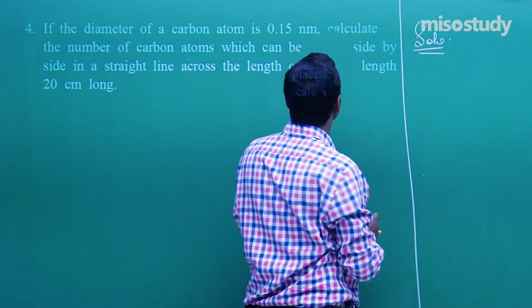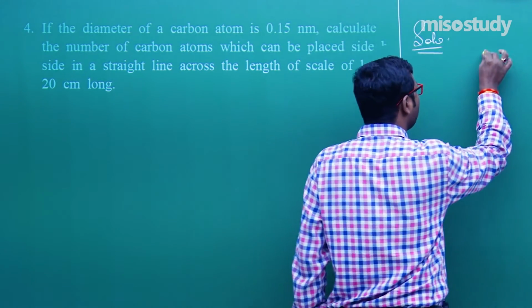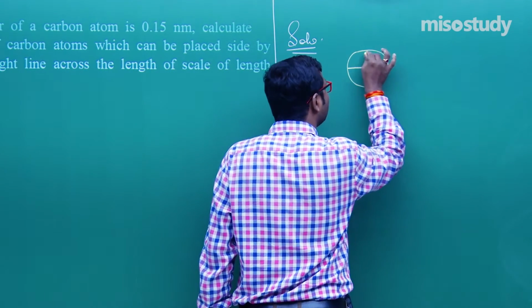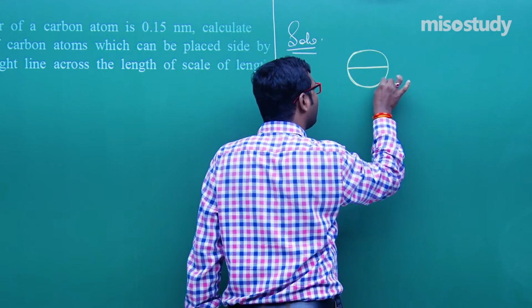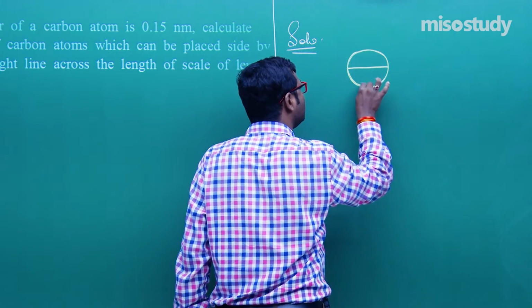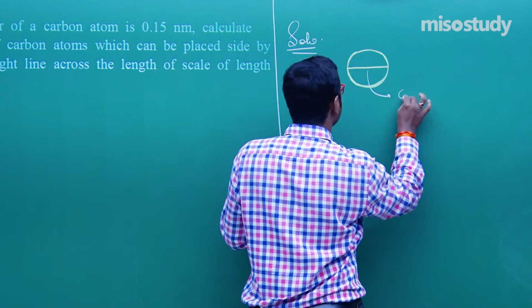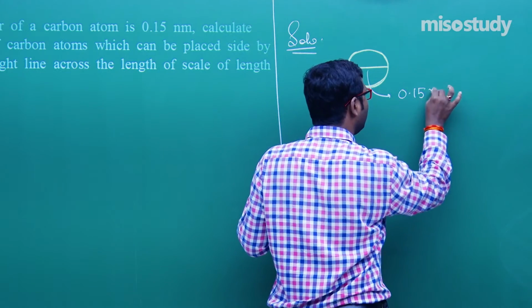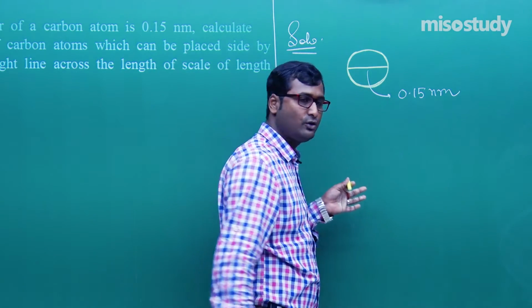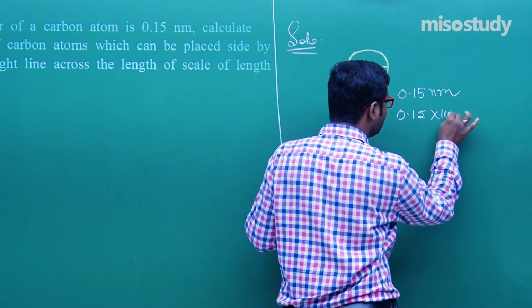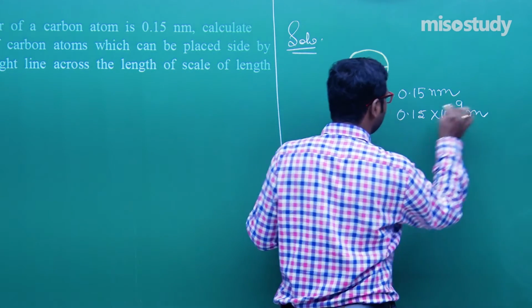Suppose this is a carbon atom, and the diameter is given. This is d, which is 0.15 nanometer. We can write 0.15 into 10 to the power minus 9 meter.